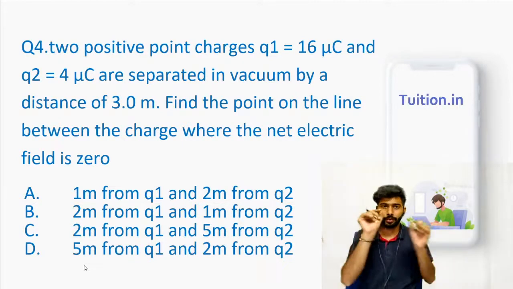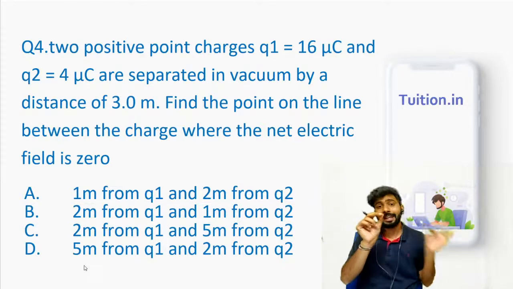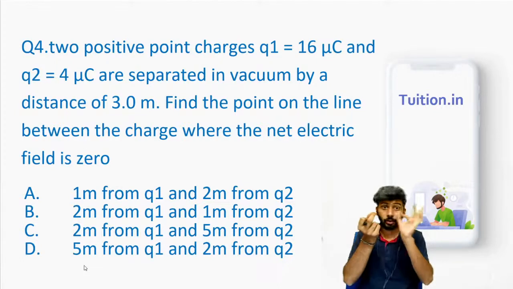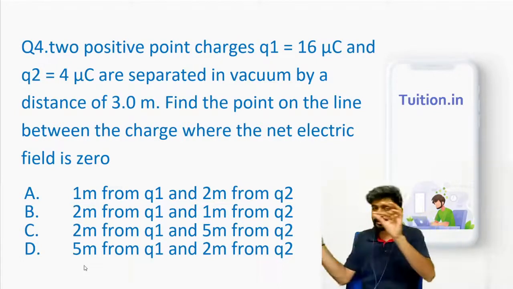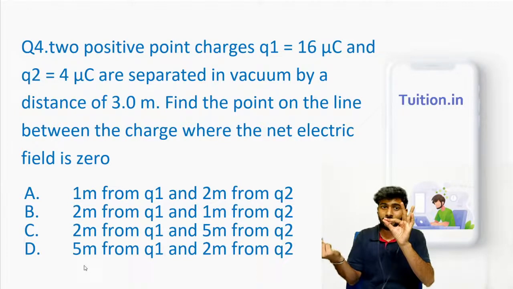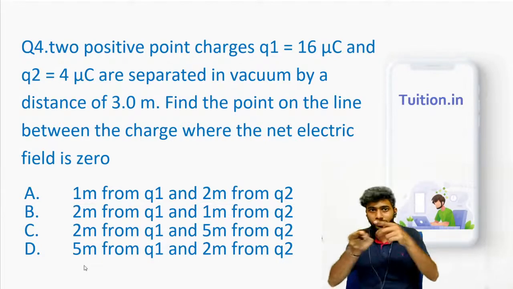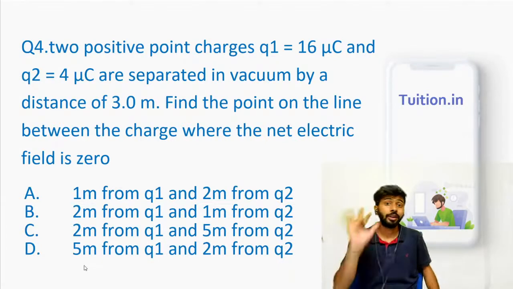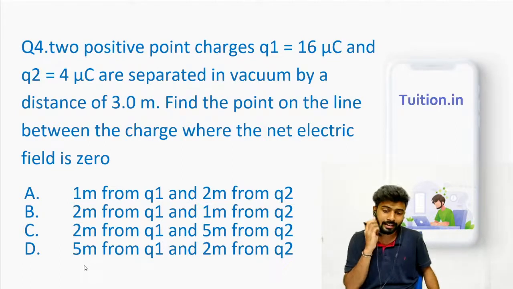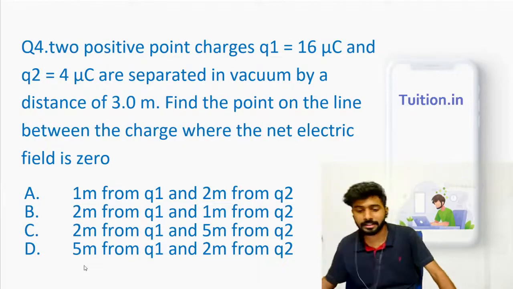So what you will do, if you have a point and 2 charges, first forget one of the charges, take only one charge, calculate electric field at this point due to this charge, right, vectorially. Then forget this charge, bring the other charge, calculate electric field at the same point due to this charge vectorially, and then add these 2 vectors, the previous vector and this vector, to get the net electric field. What you have to do is find this net electric field and equate it to 0, right? And if you do that, that is when you will get the distance where this electric field becomes 0, right?